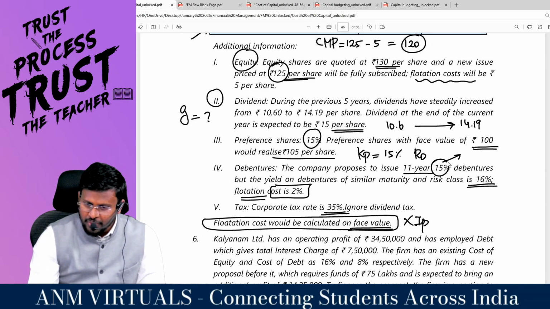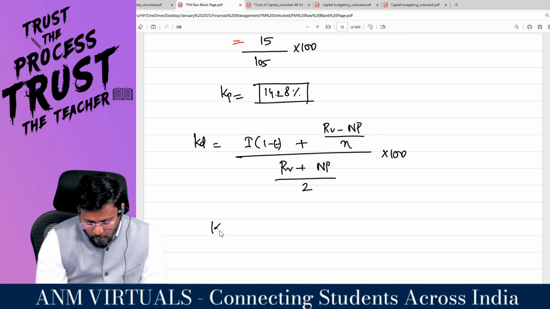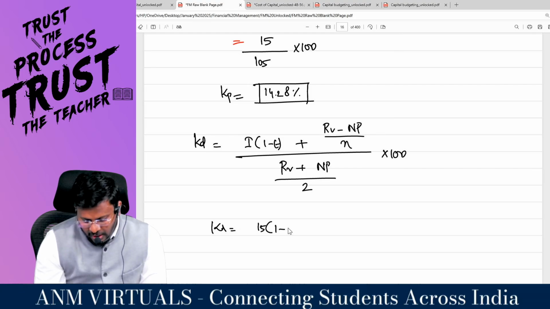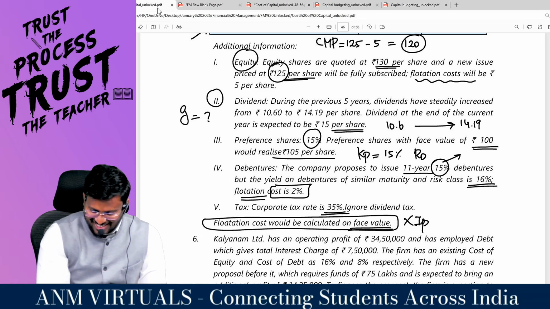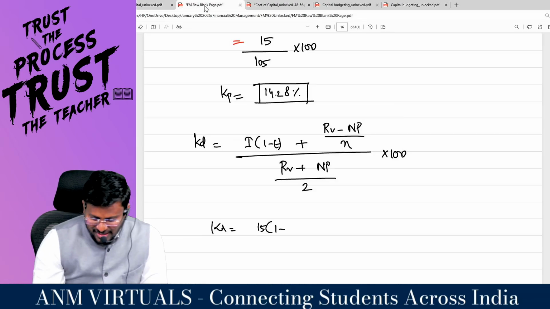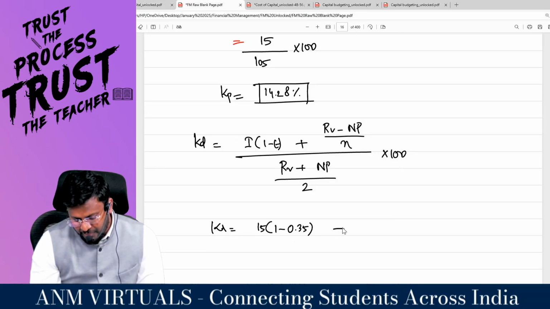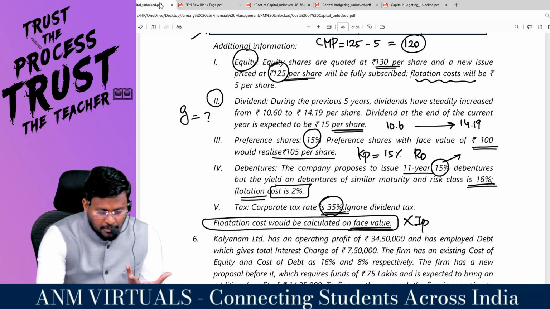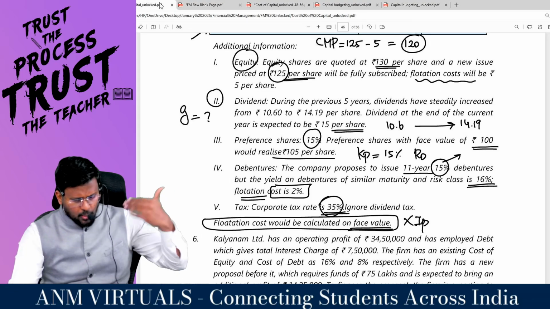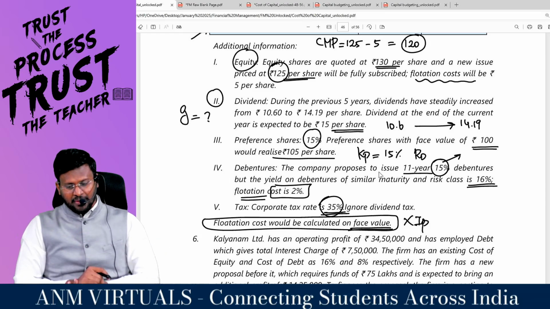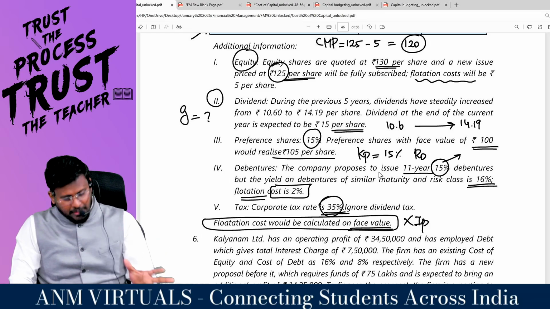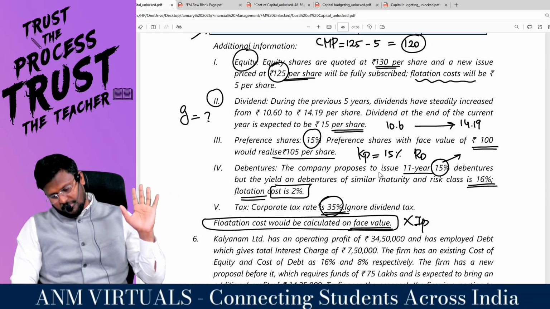So it is already given in the KD I have to find out. So KD is equal to 15 into (1 minus T). If you don't know anything, you can write 1. The tax rate is given as 35 percentage, which comes to 0.35, plus RV, means redemption value, right, sir? They said the company proposes to issue 11 year, 15% debenture.